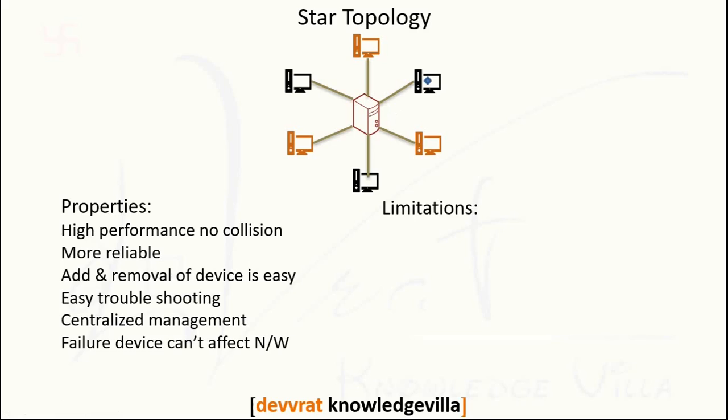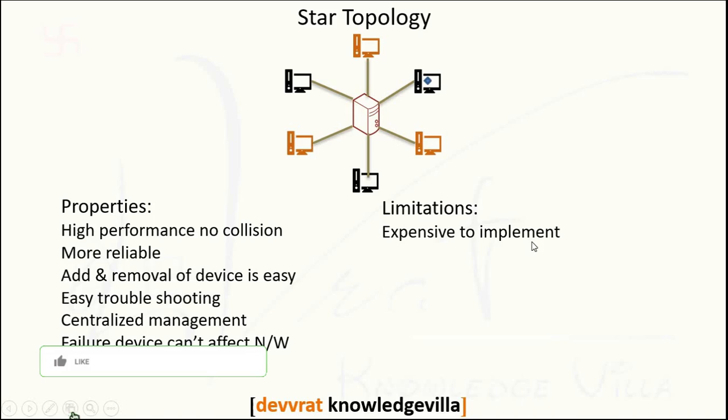Let's see some limitations of star network. It is expensive to implement because each device requires a separate link up to the hub. Whatever the distance between the hub and the end system, for every end system a separate cable is required. So we can say that it is expensive. Another thing, there is the cost of the centralized system also. There is a need to purchase a hub or a switch as a centralized device.